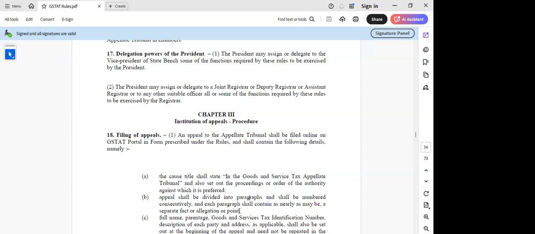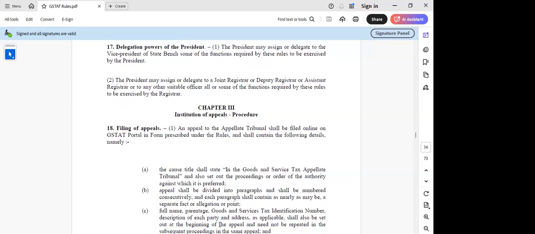numbered sequentially. The only issue we are having is whether this is applicable not only for the facts, but even for the grounds of appeal also. Because here they are just trying to point out each paragraph shall contain, as nearly as may be, a separate fact or allegation or point. So here they have not referred to grounds as such. So is it only for the facts or is it applicable even for the grounds of appeal? To what extent I understand, it should be applicable for grounds of appeal also.